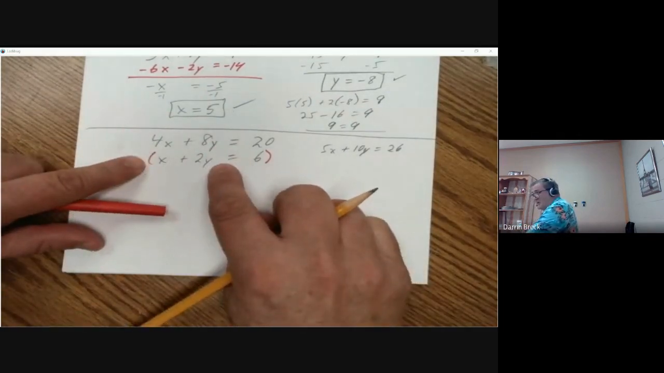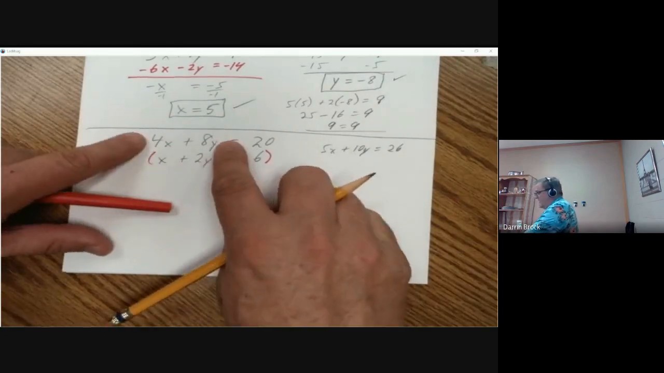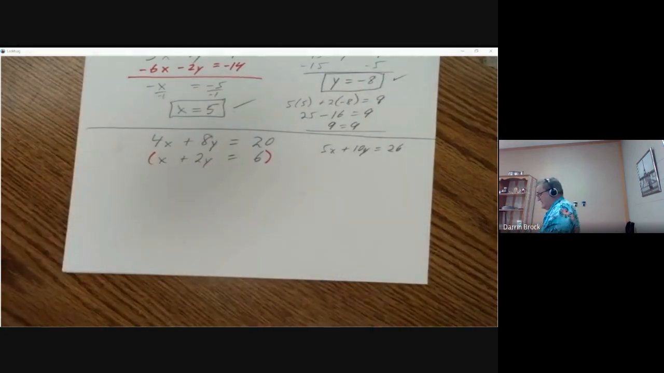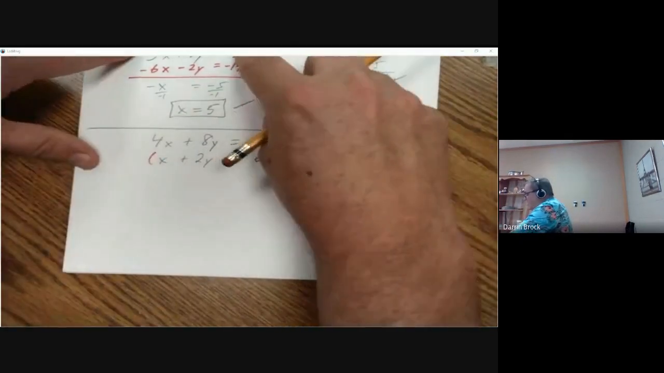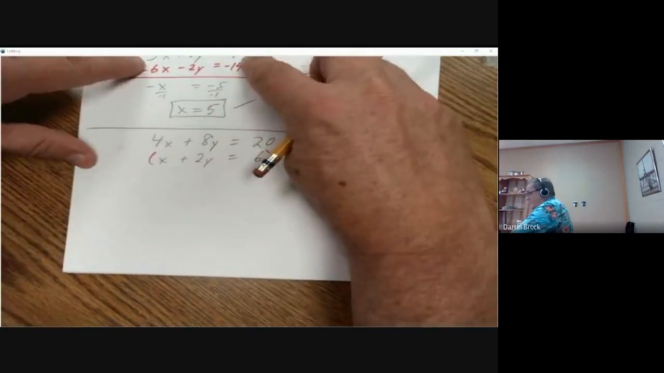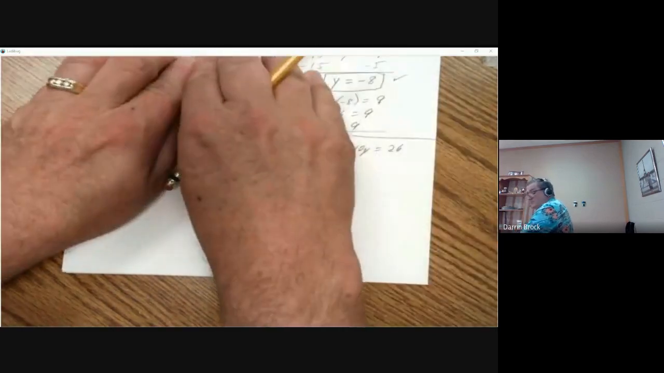We're trying to figure out what is the x and y that would be true for both of these, this and this, because that narrows it down. 5 and negative 8 is the only thing that would be true for both of these. I can find a lot of x's and y's.